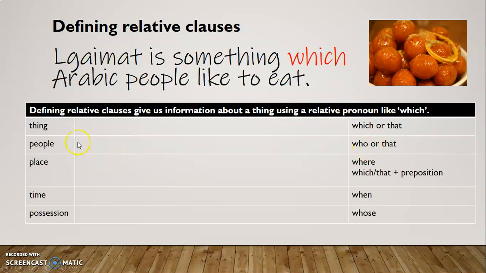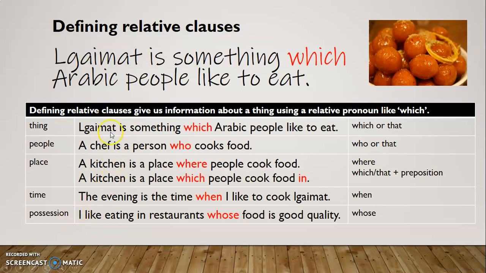So the other ones we have are things, people, places, time, and possession. So we use different ones. Here's the example. Legema is something which Arabic people like to eat. It's a thing. A chef is a person who cooks food. When it's a person or people, we say who. A kitchen is a place where people cook food. Places, where. A kitchen is a place which people cook food in. If you use in at the end, you can use which. And for all three, you can also say that.